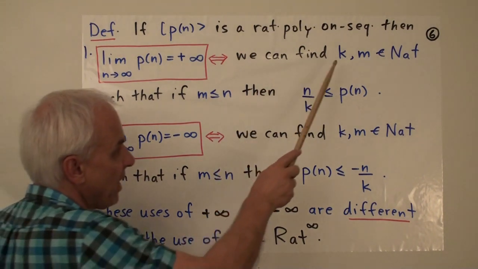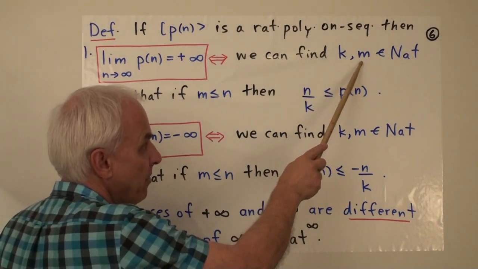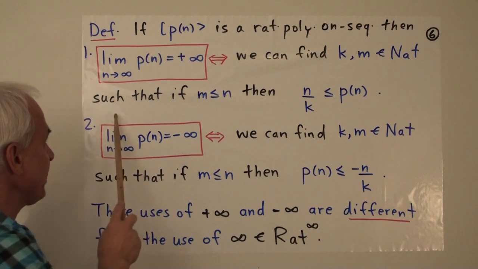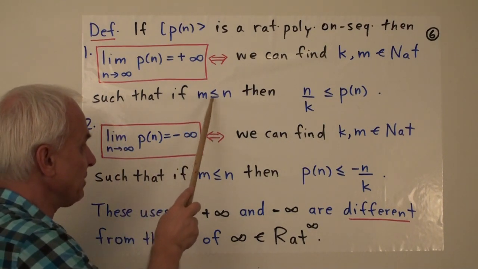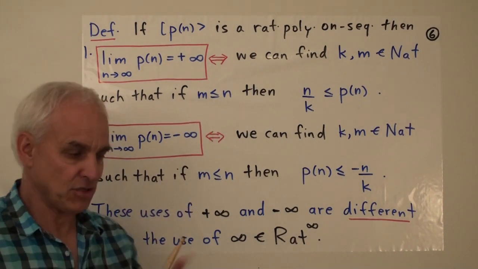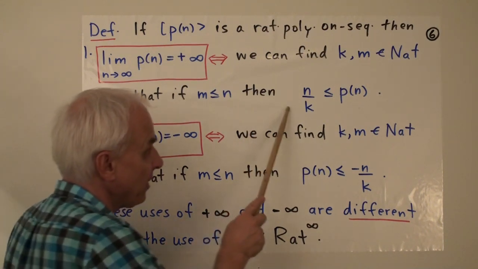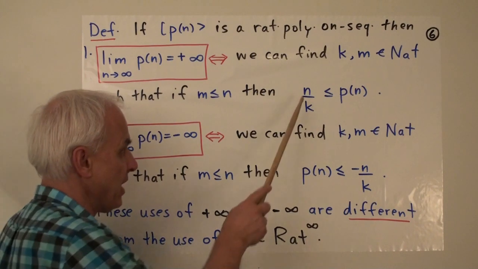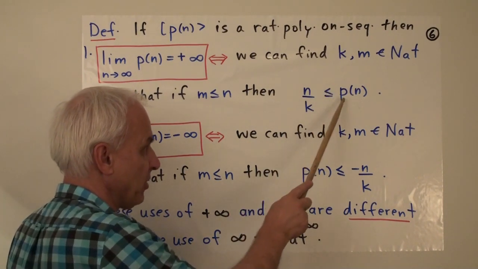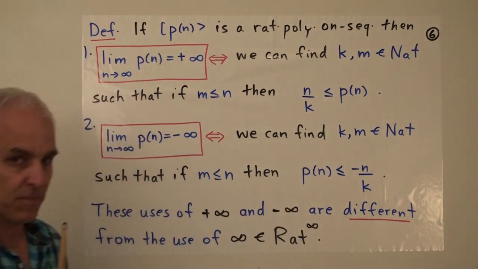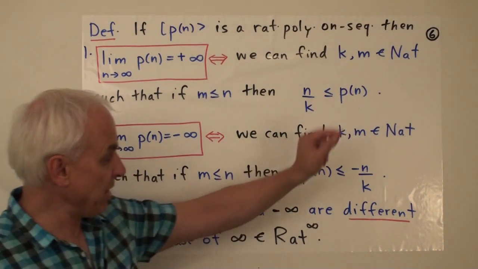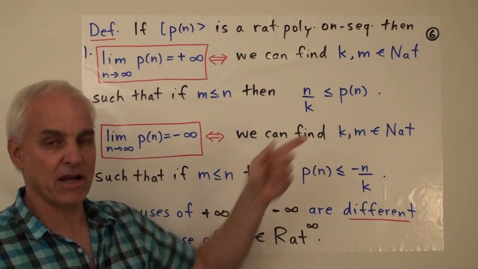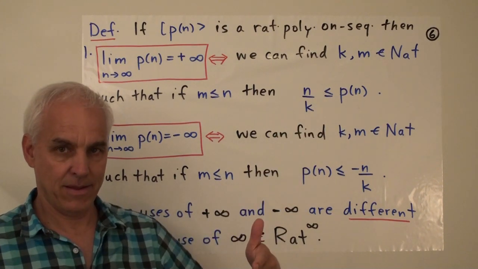It means that we can find k and m natural numbers, just as before, such that if n is bigger than or equal to m, just as before, then this inequality holds, that n over k is less than or equal to P of n. Or in other words, that P of n is bigger than or equal to this multiple of n divided by k.